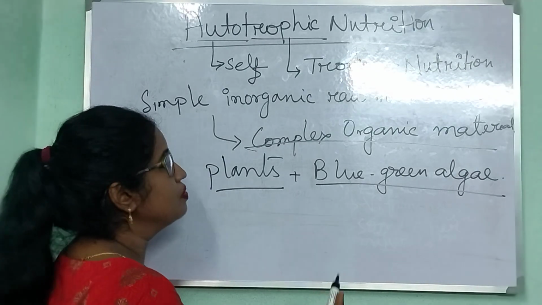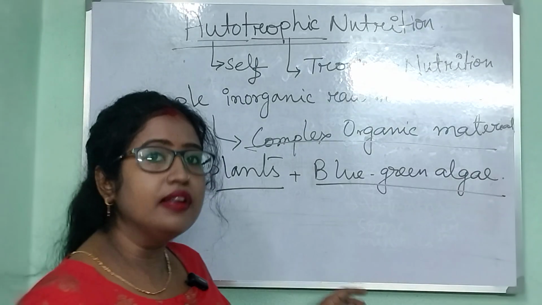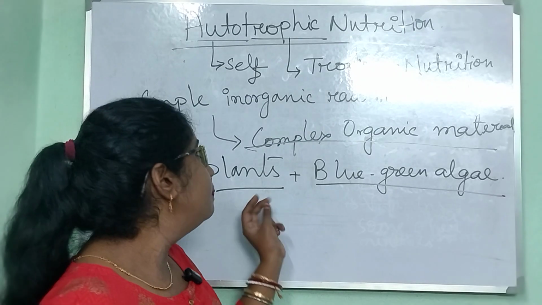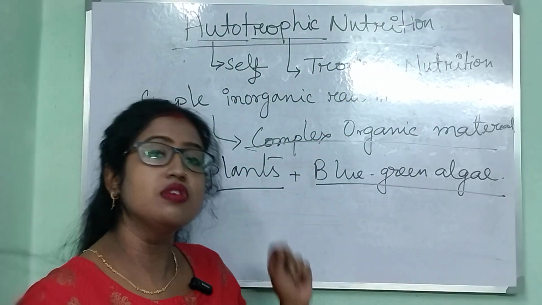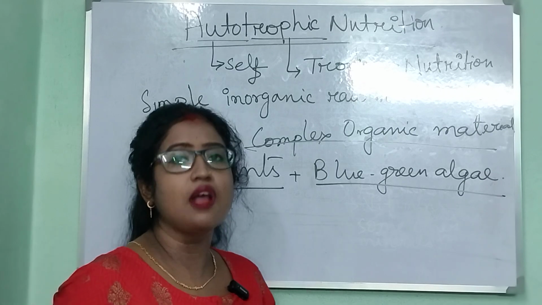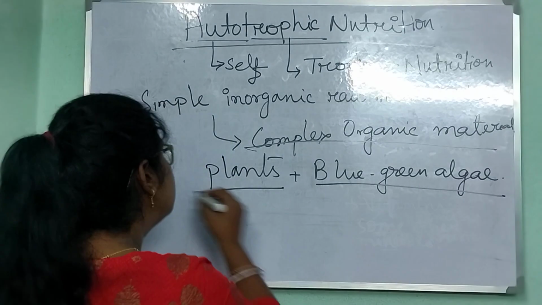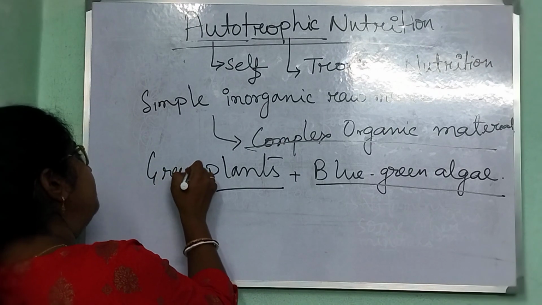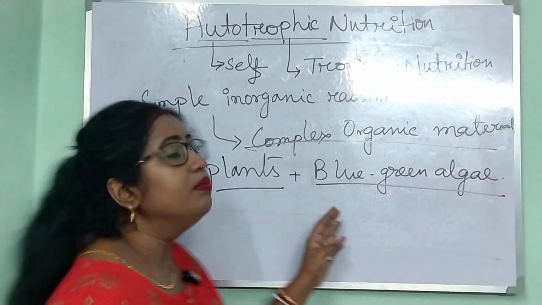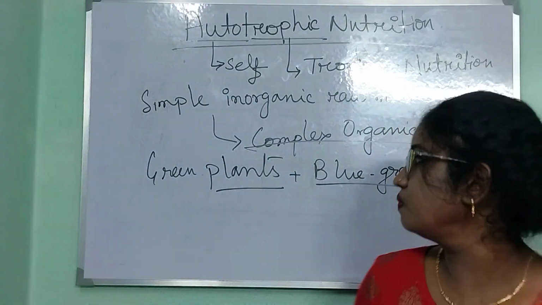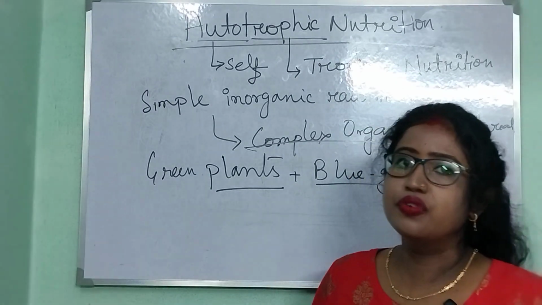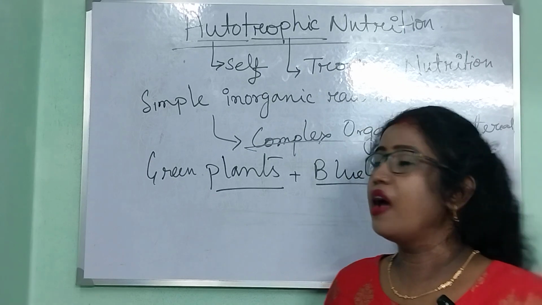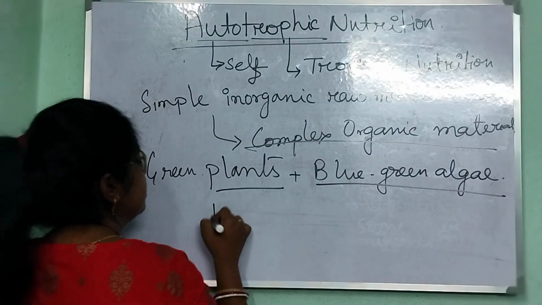Now what are autotrophs? The organisms that exhibit the autotrophic mode of nutrition are known as autotrophs. So the two examples of autotrophs are the green plants and the blue-green algae. The process of autotrophic nutrition is also known as photosynthesis.